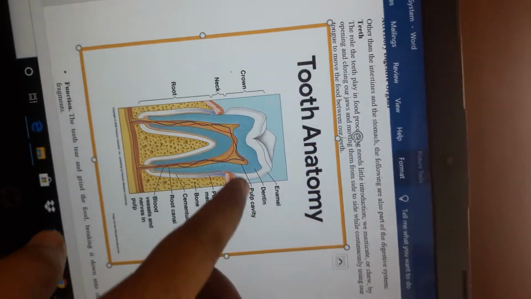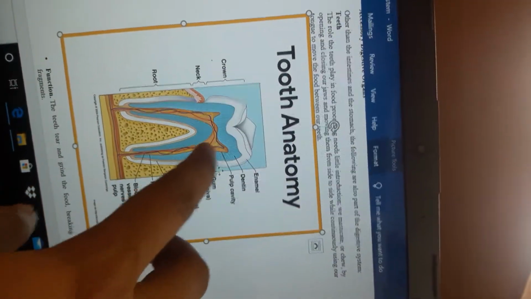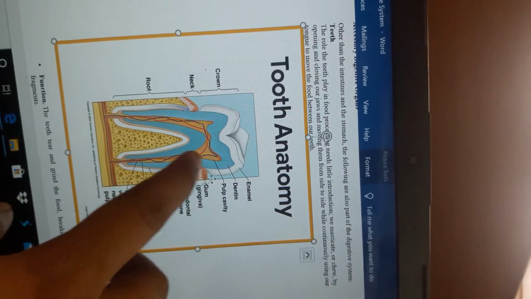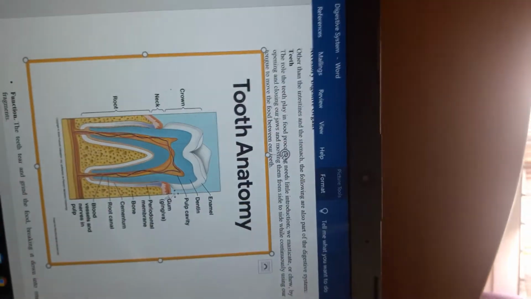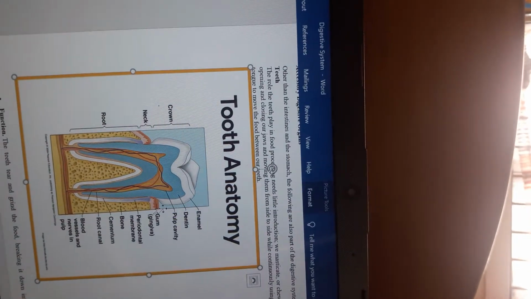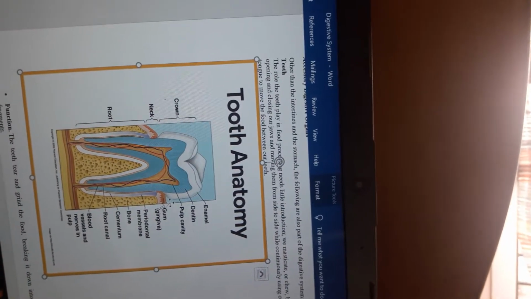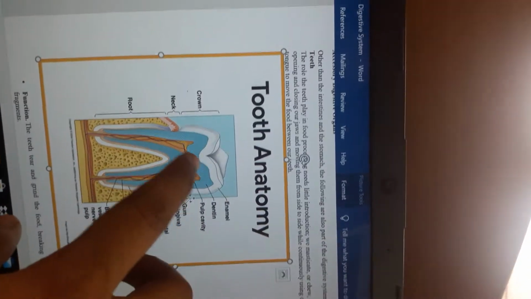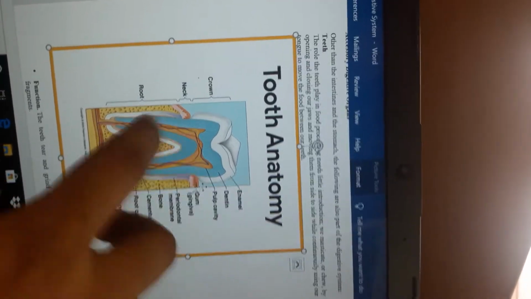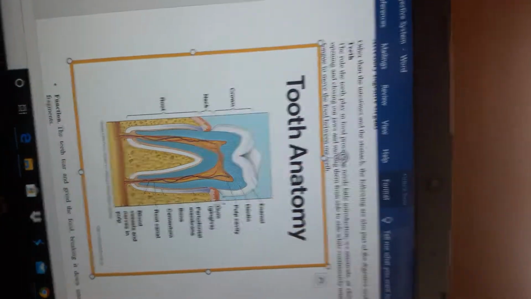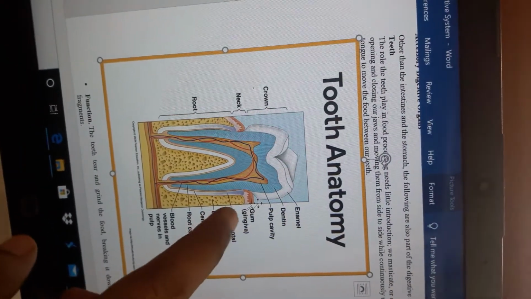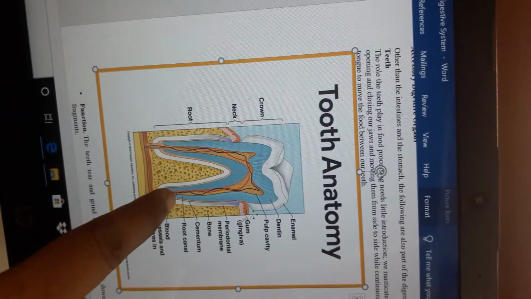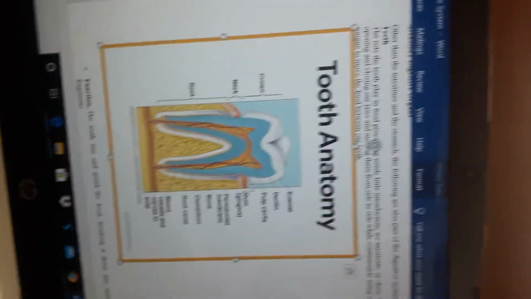And next, see the pulp cavity. See the yellow or gold shade you are seeing. That is the pulp cavity. The pulp cavity contains mainly the blood vessels, connective tissue, and nerve fibers, all present in this pulp cavity. So that's why it is collectively called pulp. Why? Because it contains blood vessels and nerve supply. See, the blood vessels, nerves, everything will be present in this pulp.